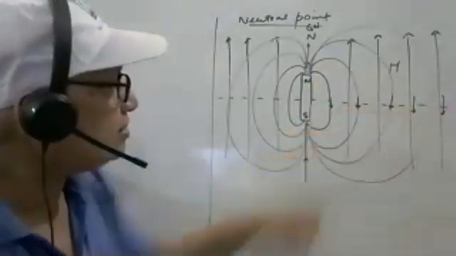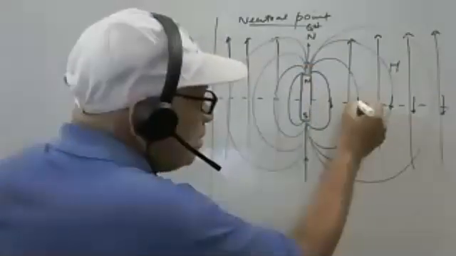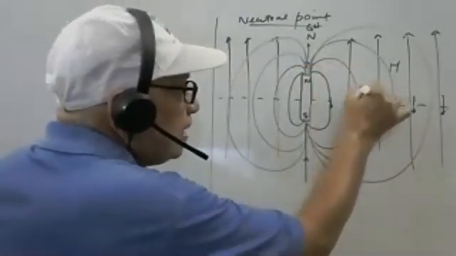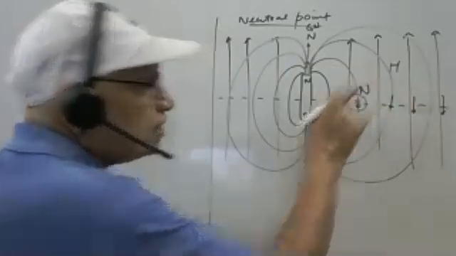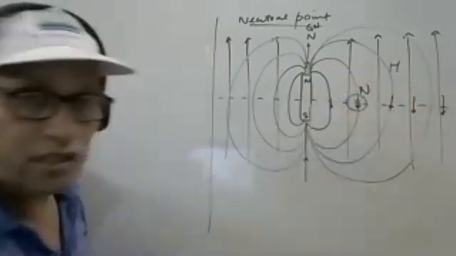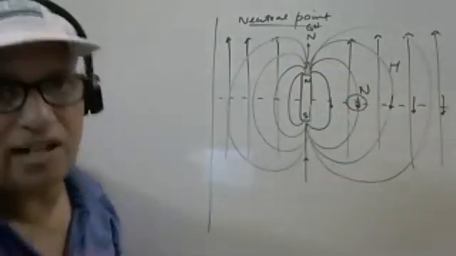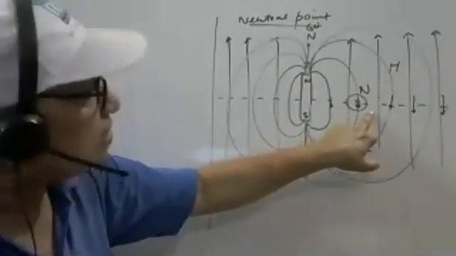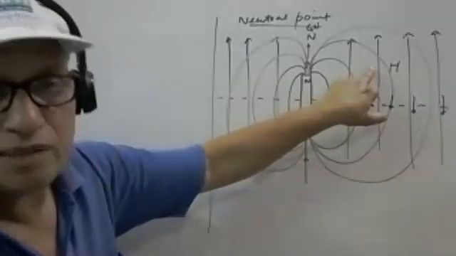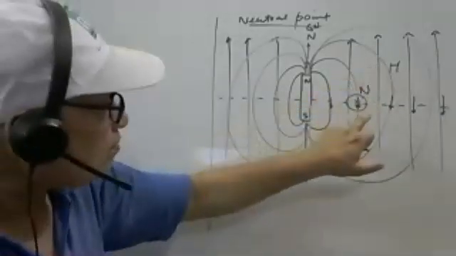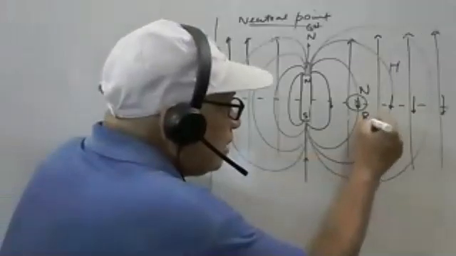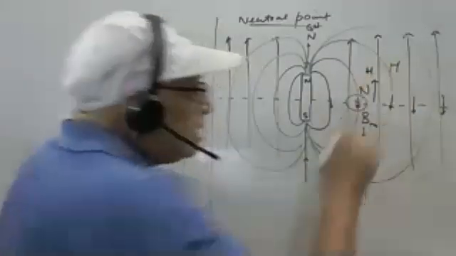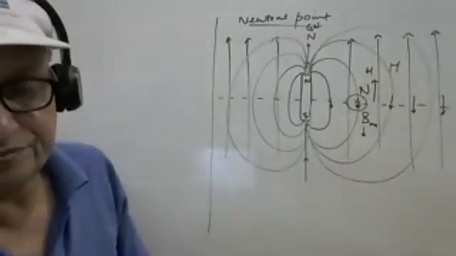So somewhere here the magnet is dominating, here the Earth is dominating. In between somewhere, let us say this point or this point here, it is the neutral point. Neutral point means the horizontal component of the field and the magnetic field given by the magnet are both in opposite directions and they are equal also.